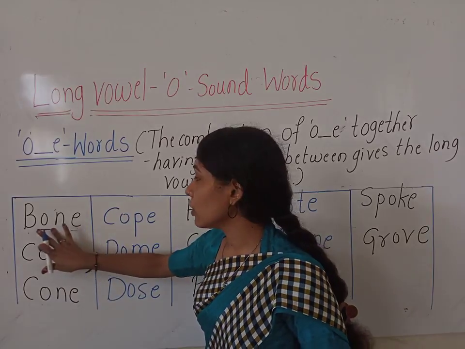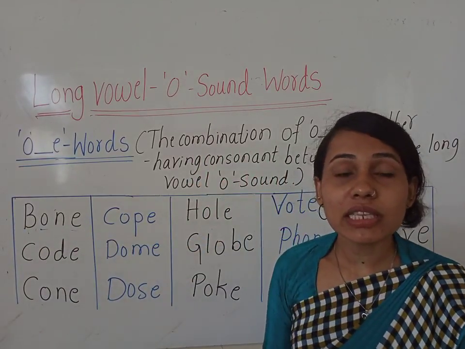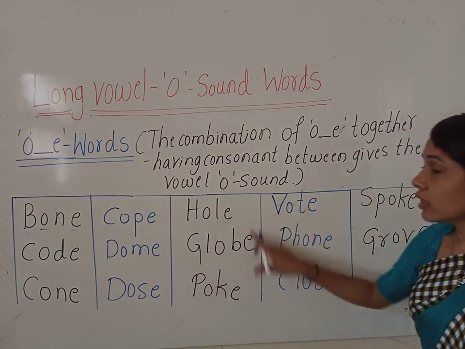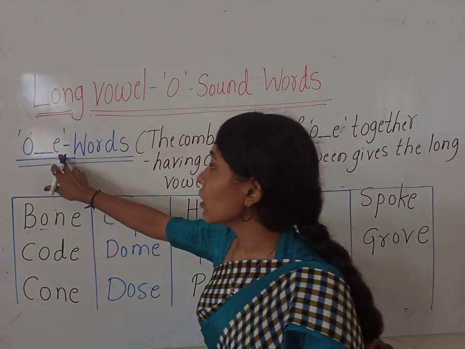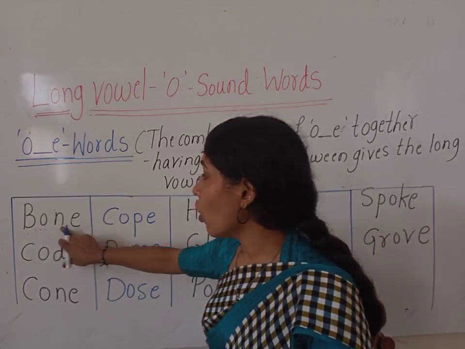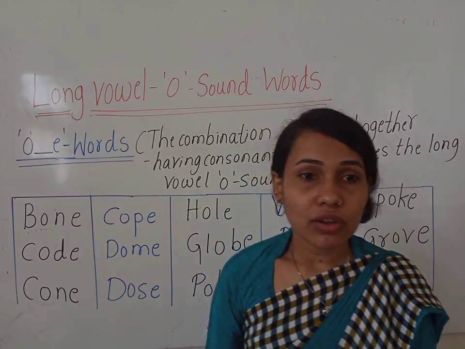So here we have to read only the O vowel. E should be silent. We don't have to read E in all these words. First vowel will be speaking. Second one will be totally silent. You only have to read the long vowel O sound. E should be silent.